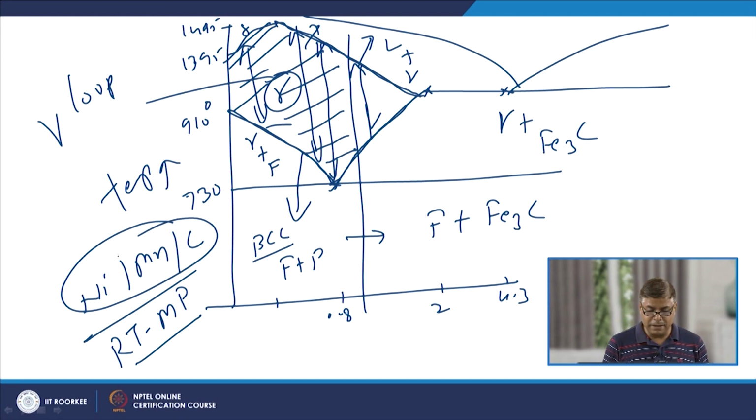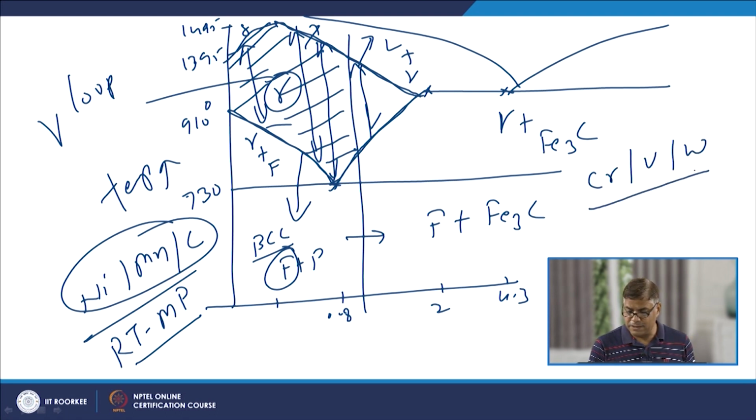On the other hand, there are a few other elements which tend to stabilize the ferrite, like chromium, vanadium, tungsten. These are the ferrite stabilizers. Their addition will contract the size of this gamma loop, and may even eliminate it.